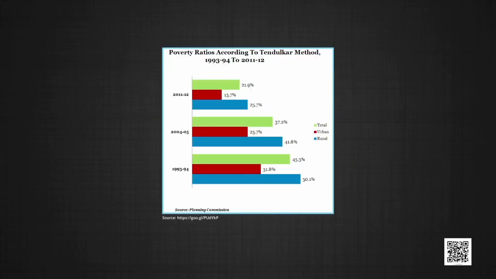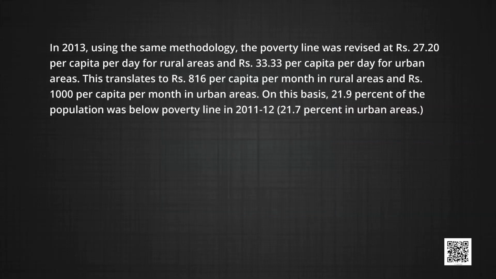On this basis, 41.8% of rural population and 25.7% of urban population was estimated to be below the poverty line in 2004-05. Now, let us see for the country as a whole, 37.2% of the people were below the poverty line in 2004-05. Now, let us see again in 2011, using the same methodology, the poverty line was revised